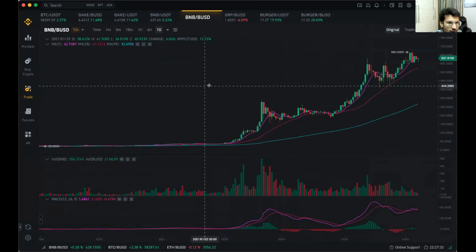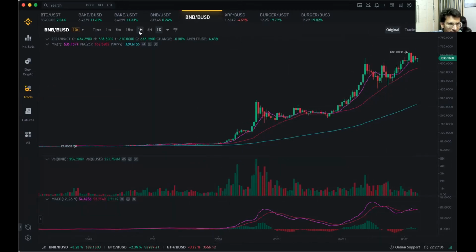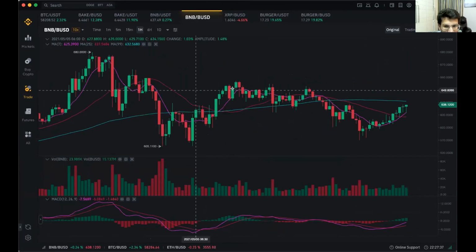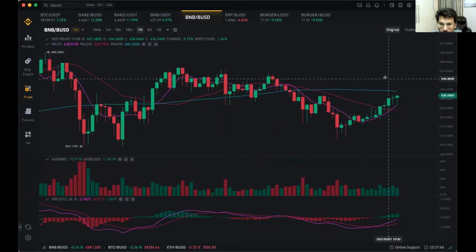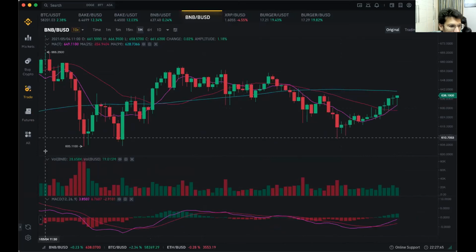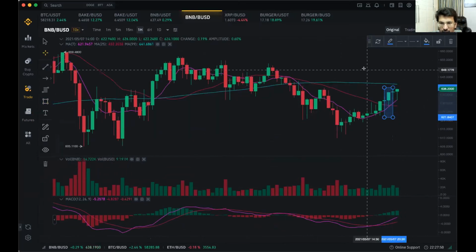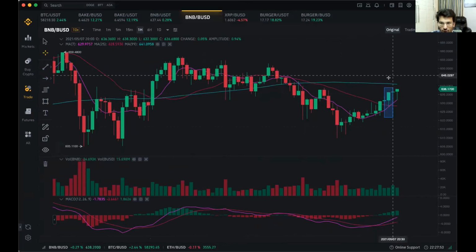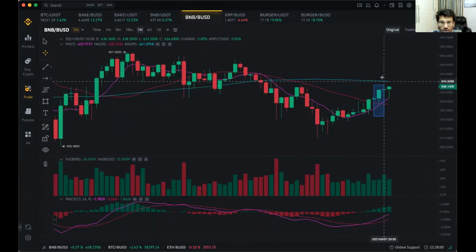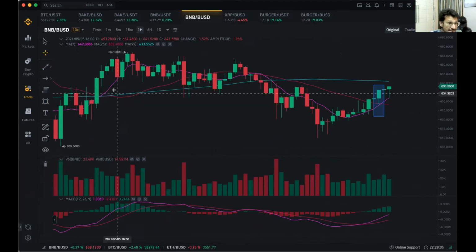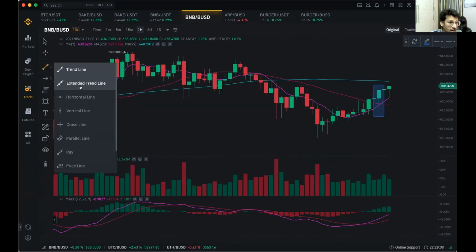So in a bigger chart, let's say I'm changing it to a 1 hour candle. Firstly, let's discuss the candle here. You can see this candle which has been made. It is a bullish candle, a green candle which has gone up. This candle is bullish, and it tells us that in future also the price of the coin will rise. So the 1 hour candle is also bullish, which tells us that the price of this coin can further go up.